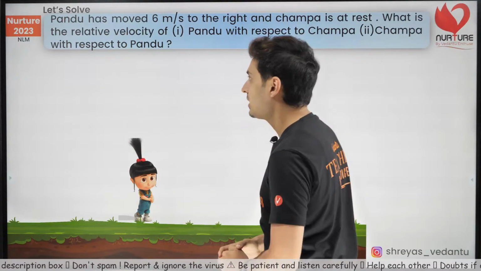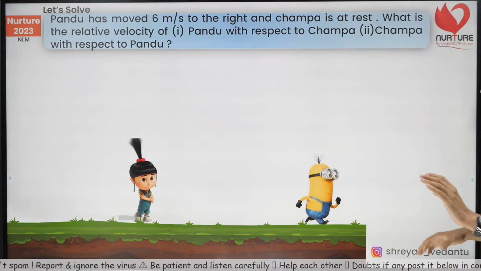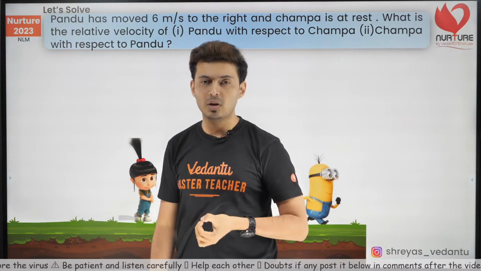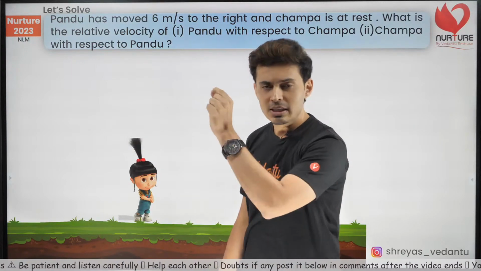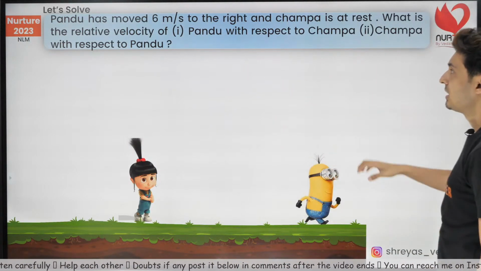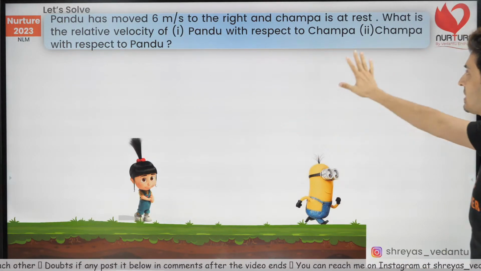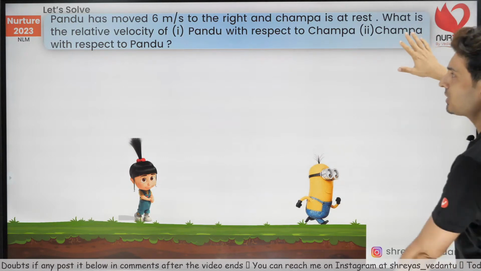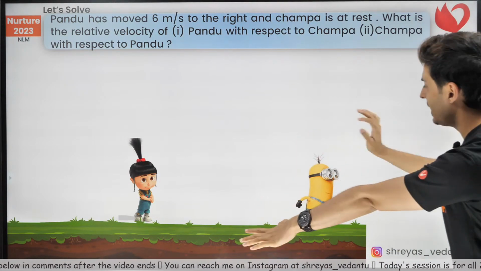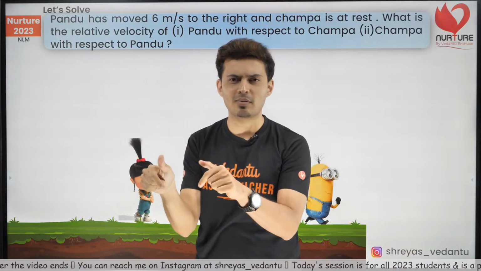Now here's the first question coming up on your screen. There is a Pandu and he has moved 6 meters per second. These are introductory questions. Slowly I'm going to come to the topic of non-inertial frame and pseudo-force. So these are questions which you can answer based on your previous knowledge. If this Pandu moves 6 meters per second towards the right, Champa is at rest, she's standing over there. What is the relative velocity of Pandu as seen by Champa, and what is the speed of Champa as seen by Pandu? Come on guys, put up your answers in the chat box right now.